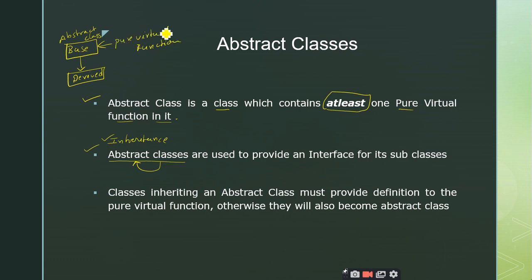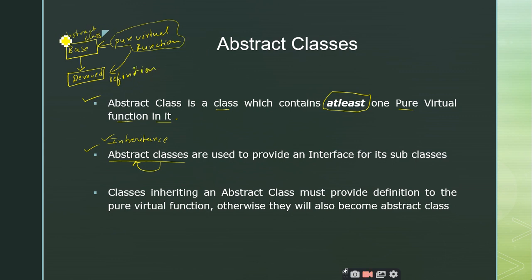So if it does not have any body, when I inherit this abstract class to create a subclass or a derived class, the pure virtual functions which do not have a body in the abstract class should have a definition in the derived class. So the definition of the pure virtual functions in the base class will be given inside the derived class. This is the point you have to understand, right?